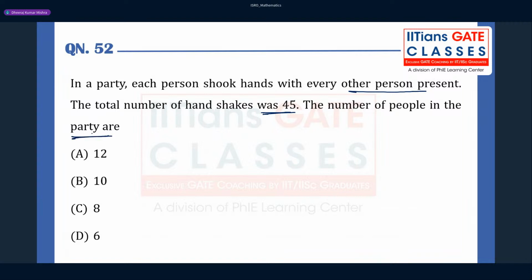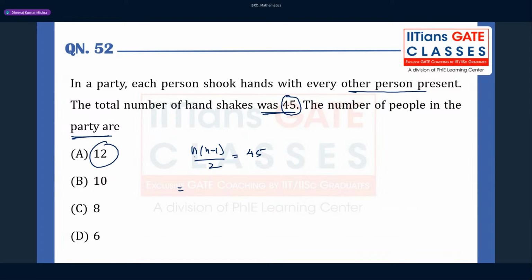Keep in mind that suppose there are n number of people, so you can find out the number of handshakes. There is a direct formula, if you know: n into n minus 1 by 2. You can equate that with 45. Now you can take some values from the options and plug them here, so you will get the number of persons in the party.